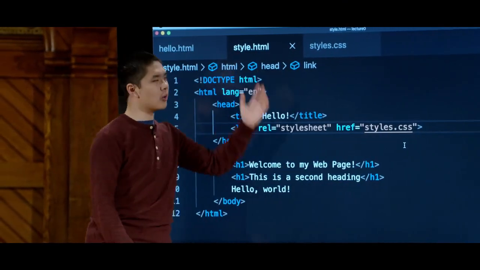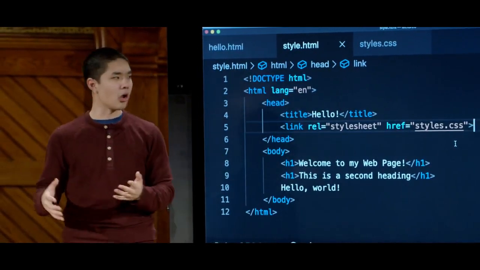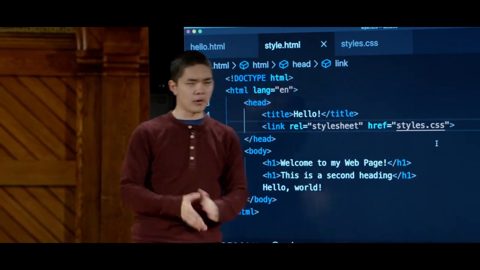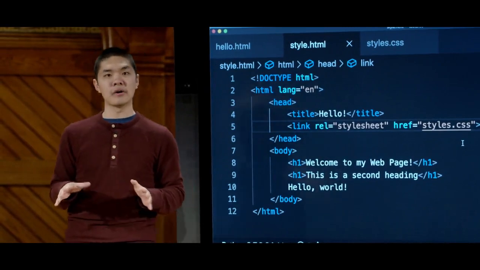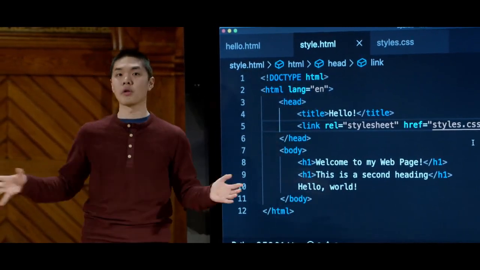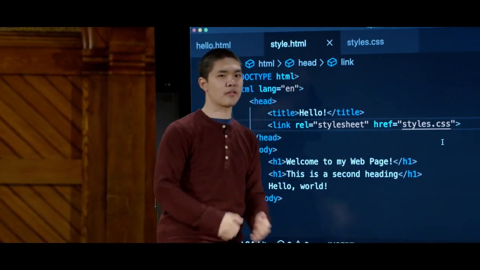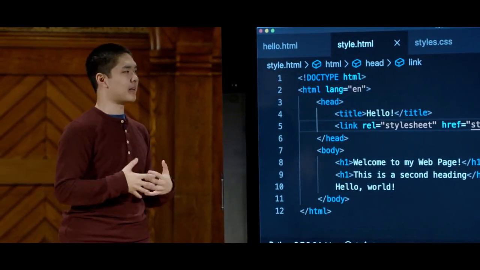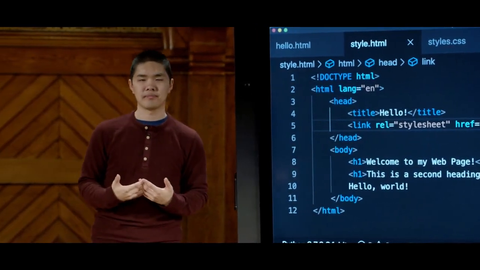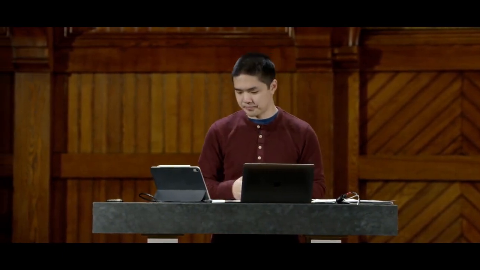And now if I have multiple HTML files that are all using the same styling, I can just link them all to the same styles.css file such that they're all using the same style information. I don't need to repeat myself. And if ever I need to make a change across all of those pages, I just change the styling once. I change the styles.css file, and then all of the web pages that are linked to that style sheet will update as well in order to reflect those changes. So again, we've been able to factor out some of this style information to a separate file just to make our lives a little bit easier.